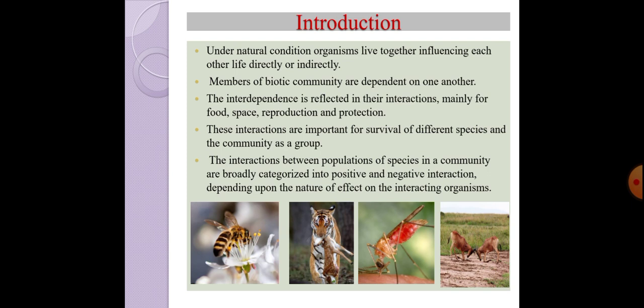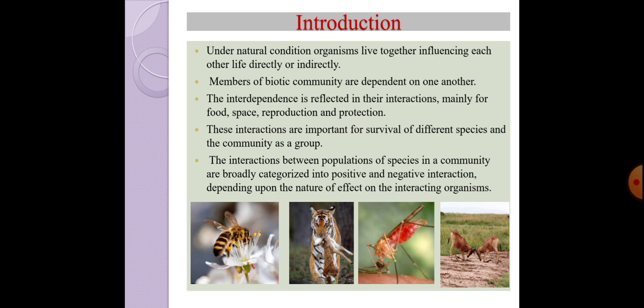So, as you can see in these diagrams shown below, the pictures depict that the butterfly is having the nectar from the flower. So, the butterfly is getting the food, while the flower is getting a pollinating agent. The cross pollination is facilitated by the honeybee or butterfly.